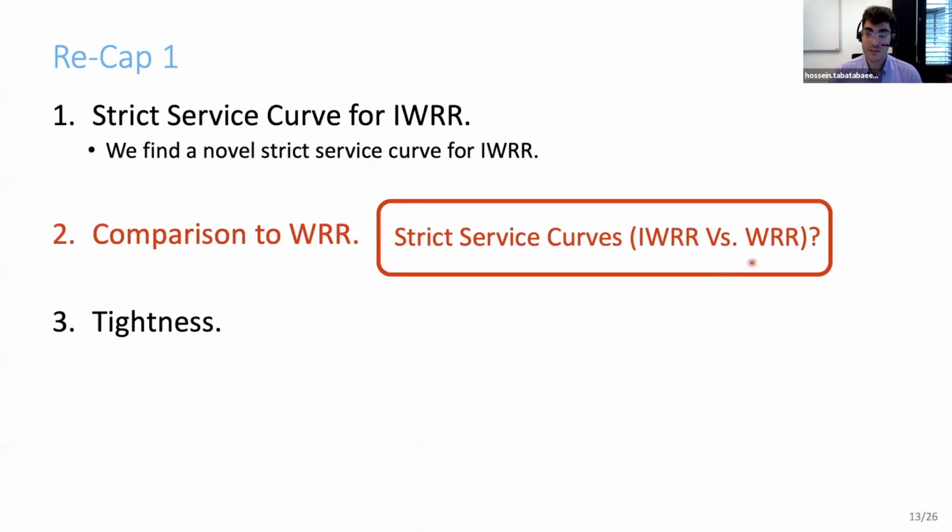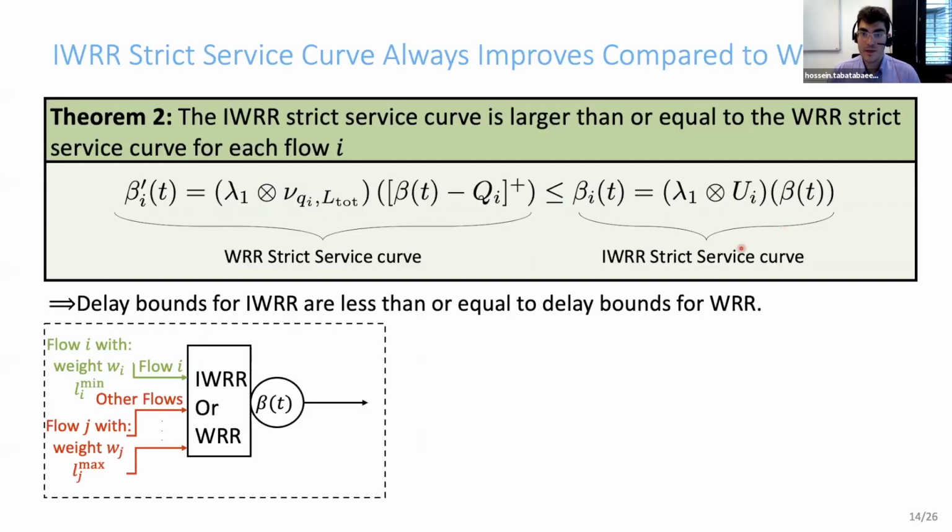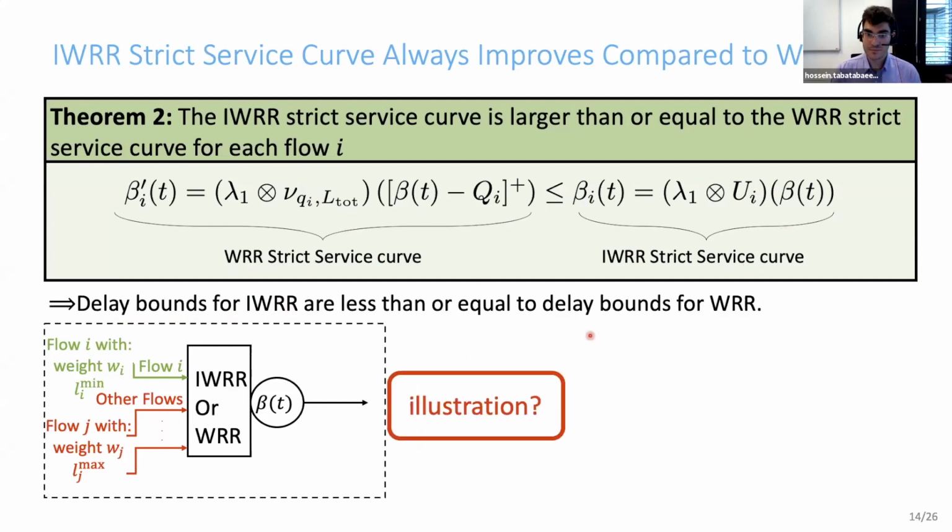We know this as the state-of-the-art strict service curve for WRR. Now we can compare them. We have shown that the IWRR strict service curve always dominates the WRR strict service curve. Therefore, network calculus delay bounds for Interleaved weighted round robin are guaranteed to be less than or equal to the delay bounds for weighted round robin.